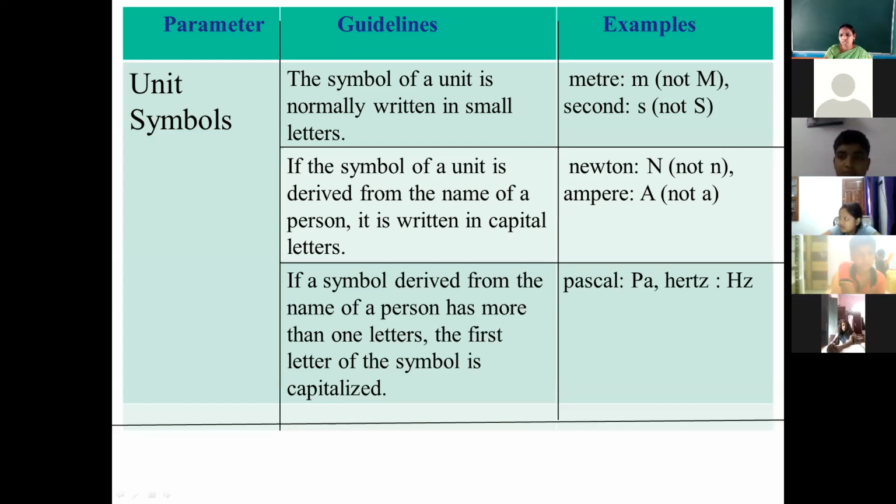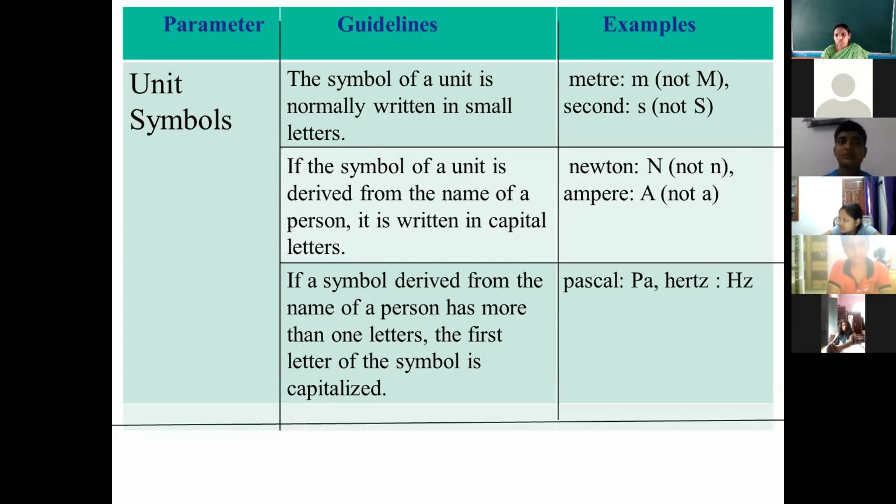Okay, the second rule for writing the symbol. First rule is clear. Second rule: if the symbol of a unit is derived from the name of a person or scientist, it is written in capital letters.